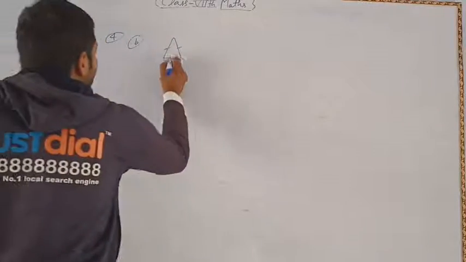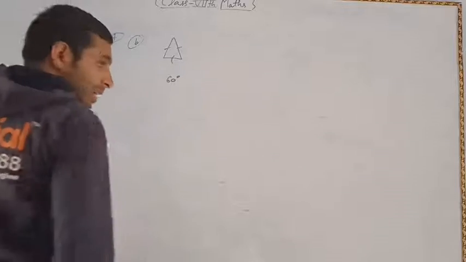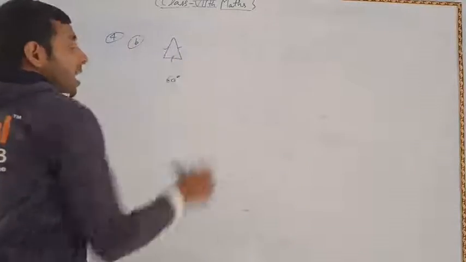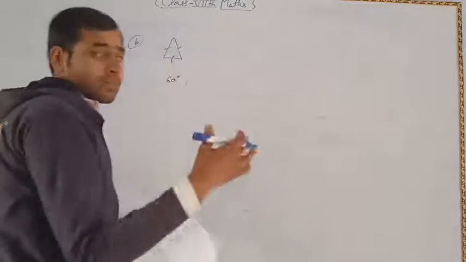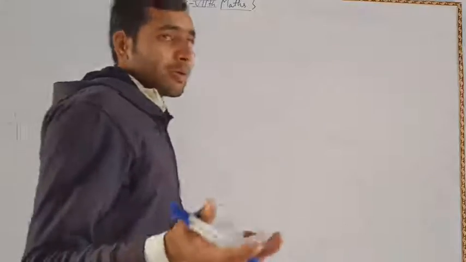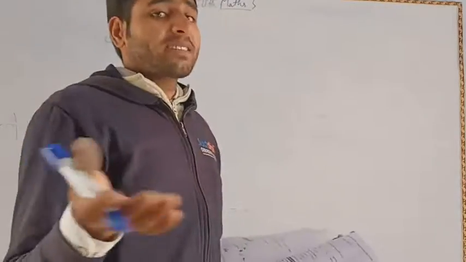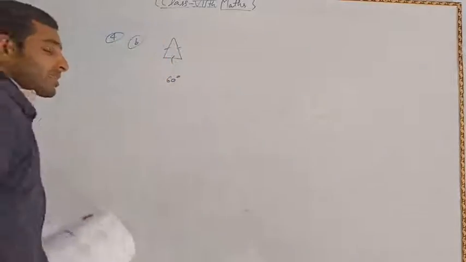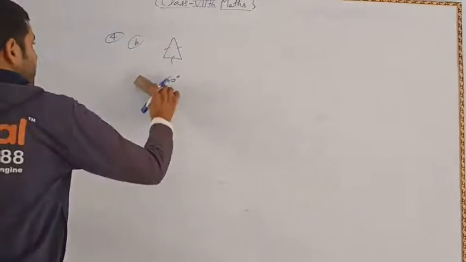So in an equilateral triangle, each angle is 60 degrees. Because you know that the angles opposite the equal sides are also equal. So in an equilateral triangle, all three sides are the same and all the angles are also the same, that is 60 degrees.